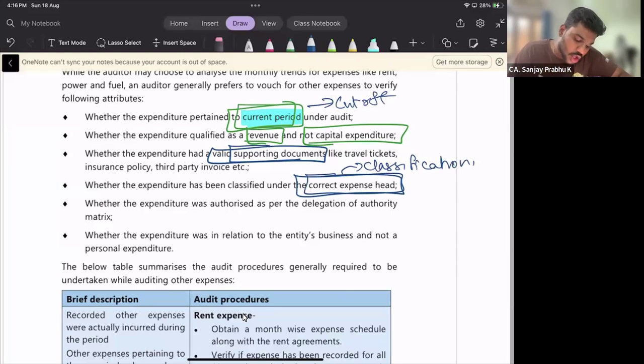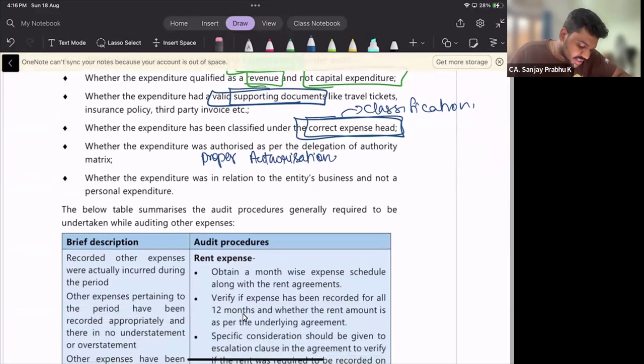Whether the expenditure was authorized as per the delegation of authority matters, that is, whether each expenditure has been sanctioned by the proper authority. Proper authorization. Whether the expenditure is in relation to the entity's business and not personal.